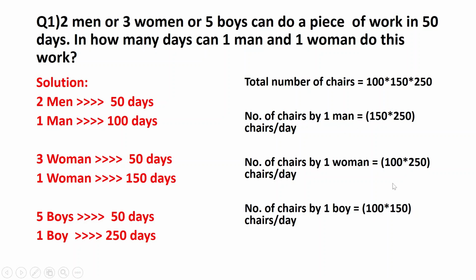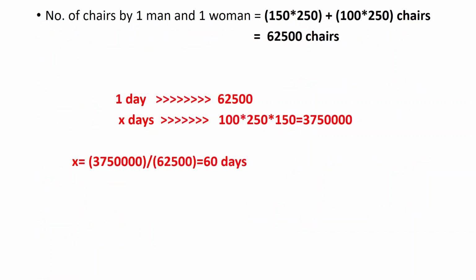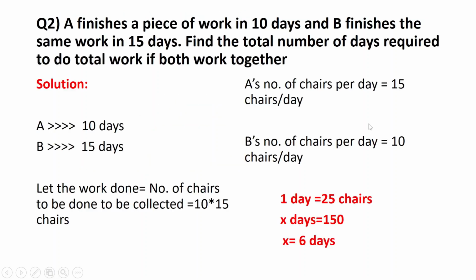So by 1 man, 1 woman, 1 boy is so and so. Therefore, 1 man and 1 woman can do this many chairs. So how many days for this many chairs? Try to find out the answer. And so is the next question.